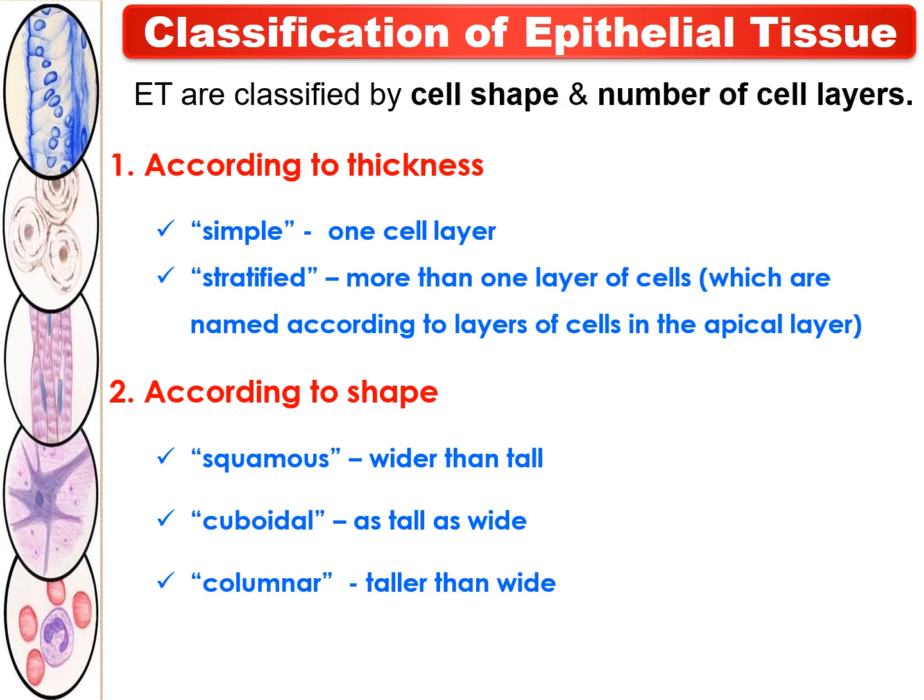Then the third one is called the columnar epithelial tissue. Here also its name suggests columnar, like a column. Have you seen a column? That means the cell is taller than it is wide, and it is called the columnar epithelial tissue.